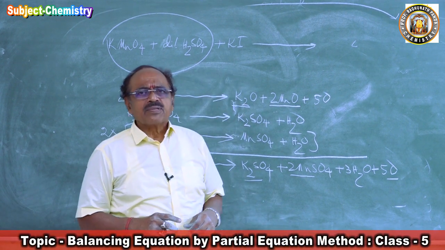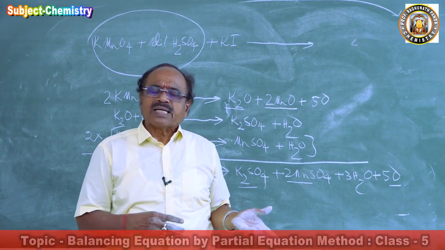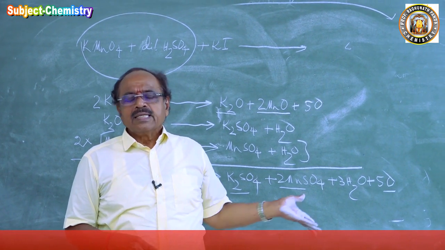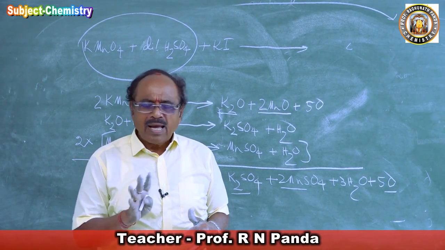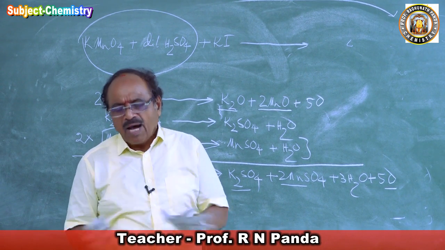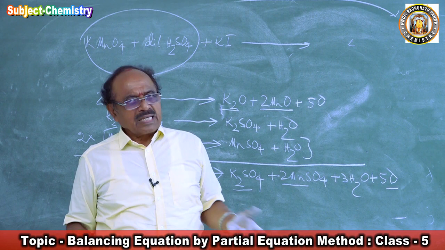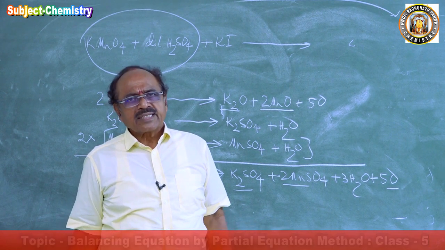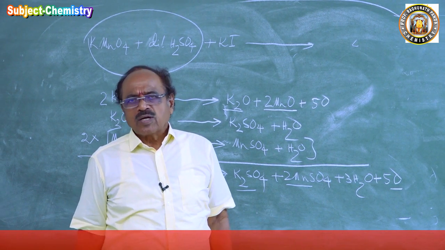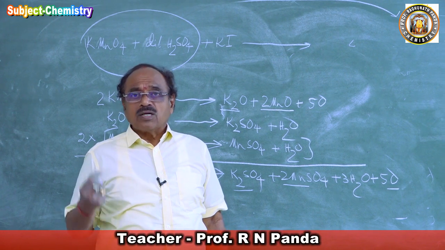Sometimes a question comes to the mind of a student: sir, you know it, so you are writing it. No, I am always telling you why it will happen. Potassium sulfate is a salt, it will not react. MnSO4 is a salt, it will not react anymore. O is the oxidizing agent,